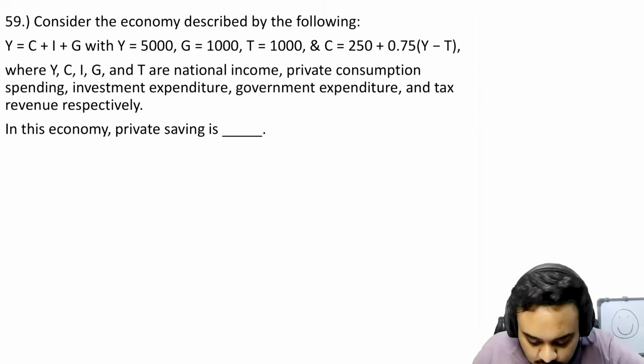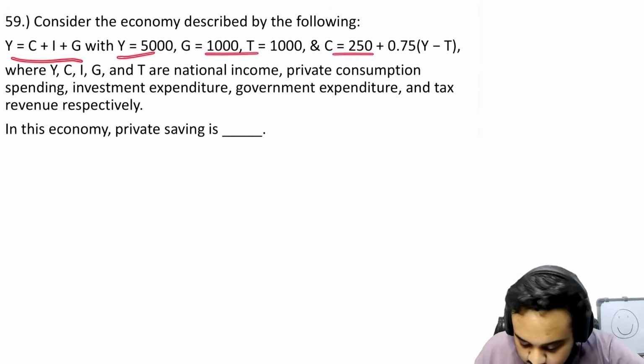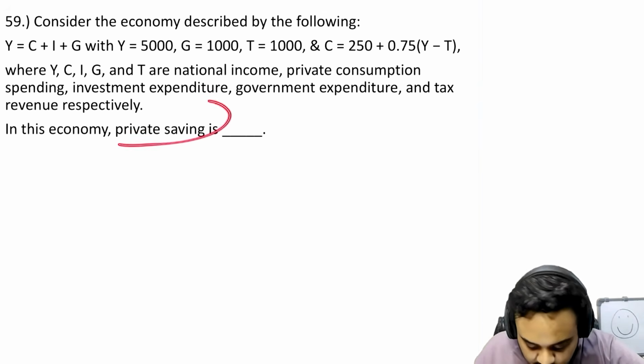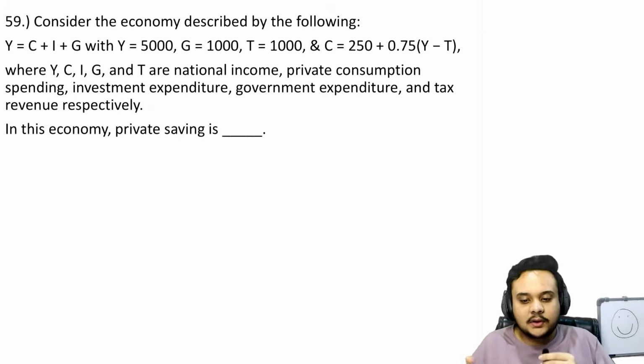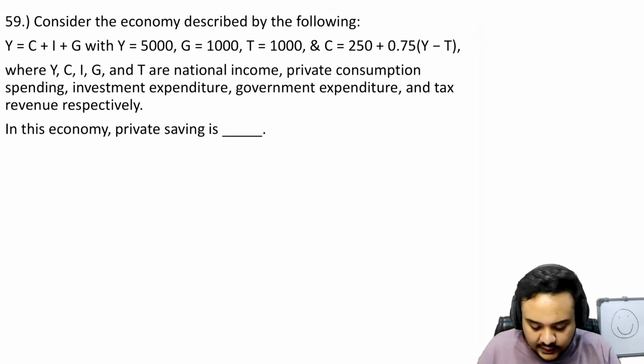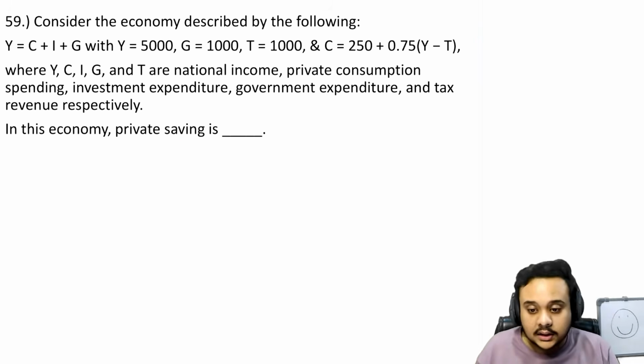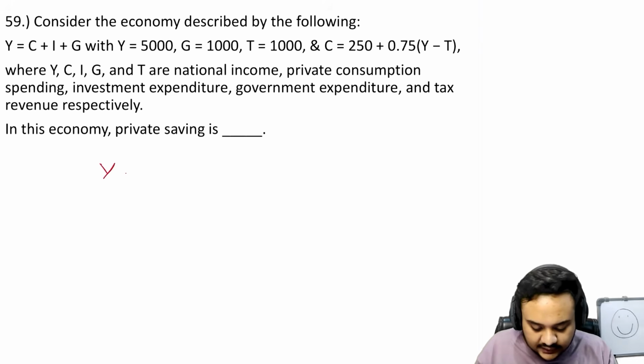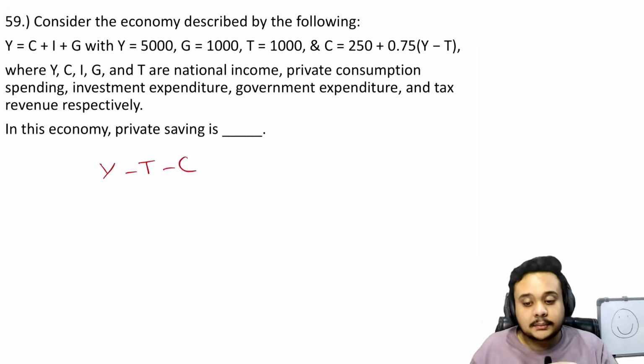Consider the economy described by the following: Y is equal to this, where private consumption, tax revenue, interest are given. We have to find private saving. We are given all the details, so just directly plug in the formula. You should know what private saving is and what government saving is. Private saving is nothing but income minus taxes minus the consumption.